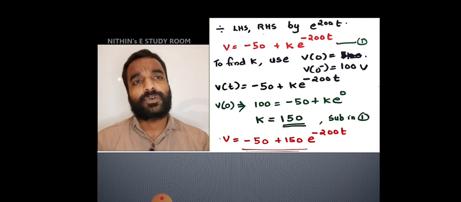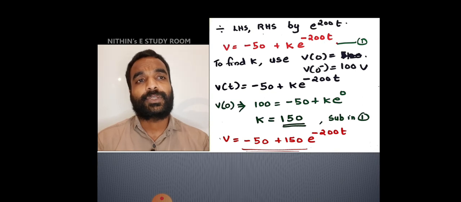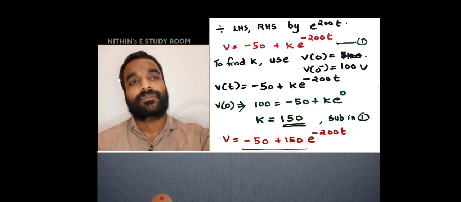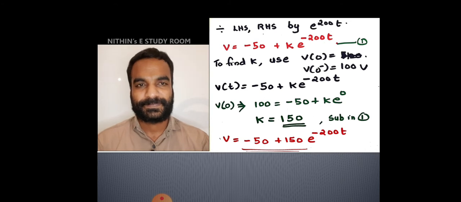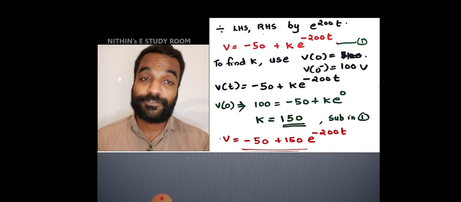So V of 0 is equal to 100, that is equal to minus 50 plus k into e raised to 0, because V of 0 means wherever t is appearing, you have to put 0. So what is the value of k? K is equal to 150.